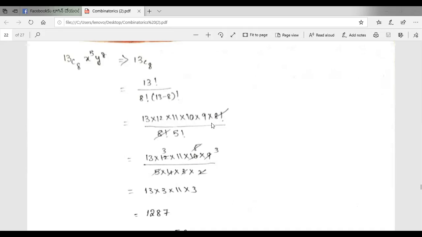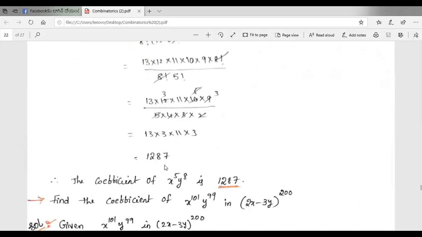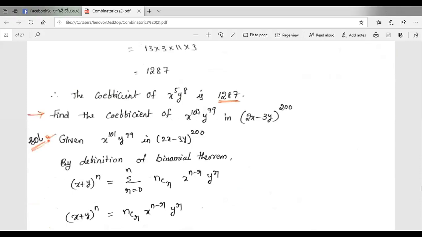8 factorial, 8 factorial cancel. 5 factorial means 5 into 4 into 3 into 2. So when we simplify, we get 1287. Okay? So the coefficient of x power 5 y power 8 is 1287.